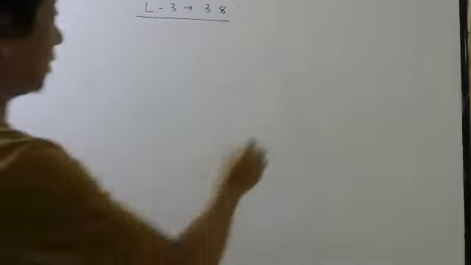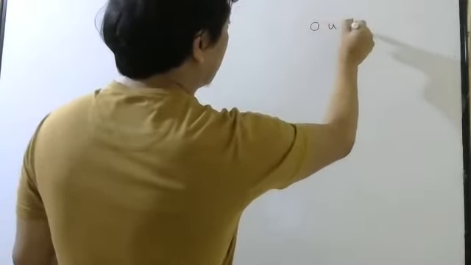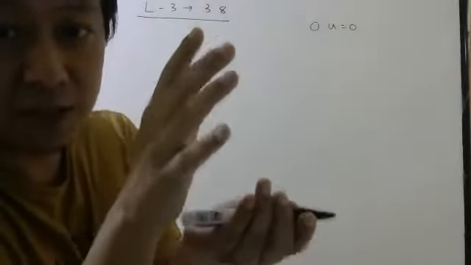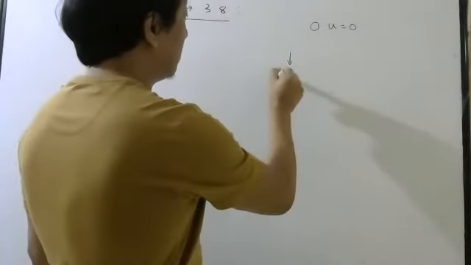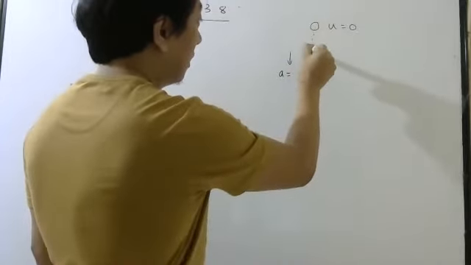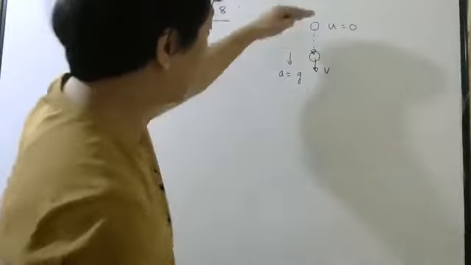So we will remember that there is a particle which is being released. If you release something from rest, it will have zero velocity. Remember, when it starts, it will have zero velocity. So initial velocity is zero. Acceleration due to gravity is downwards, and therefore it will have some velocity v after some time.